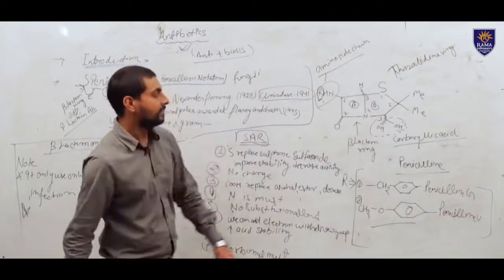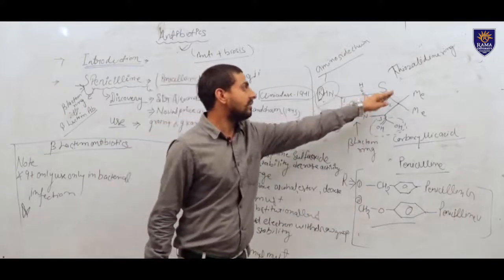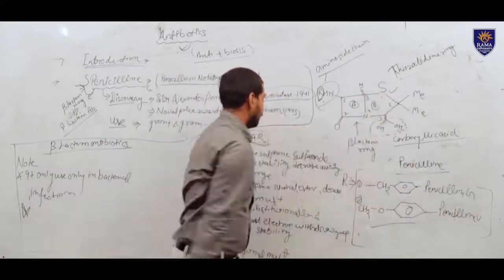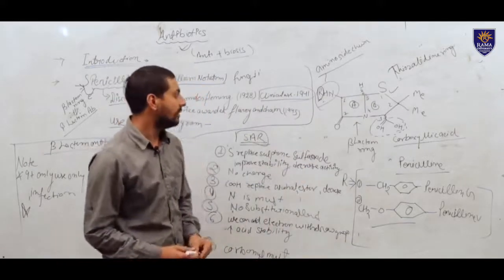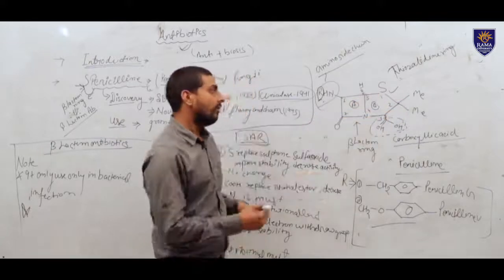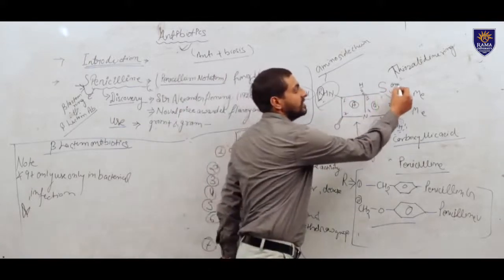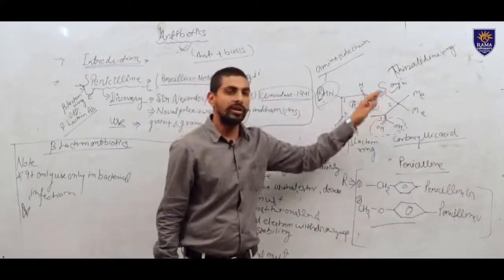In the first case, this is sulfur. If this sulfur is replaced by sulfoxide or sulfone, it decreases the activity of our penicillin. So we need no changes here. Sulfur is a very good substitute, no need to change.